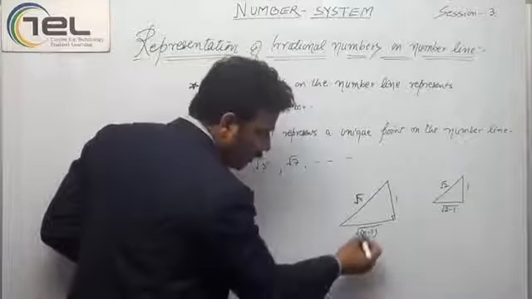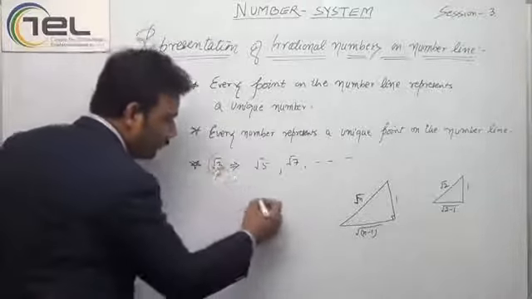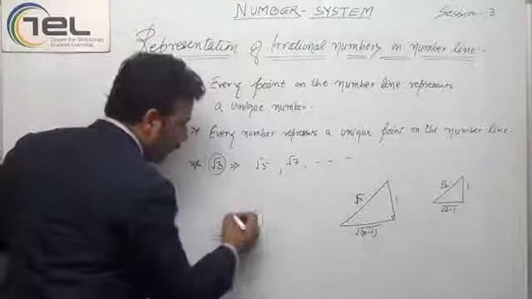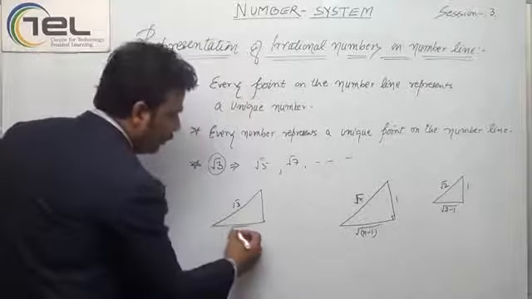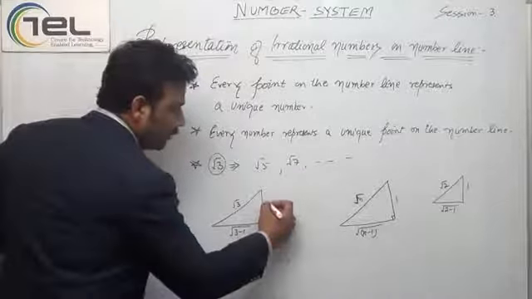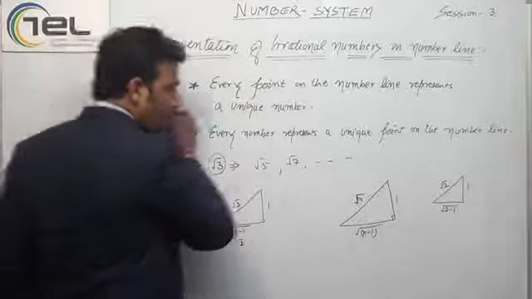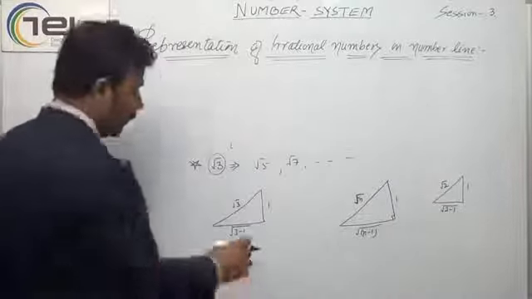So if it is the square root of n minus 1, for example, if I had to draw root 3 here, I had to make it root 3 minus 1, that is root 2, and here it is 1. So on a number line, directly I can make square root of 3.